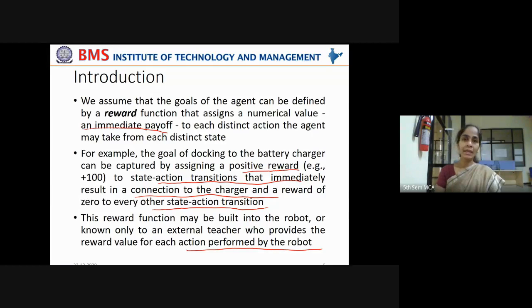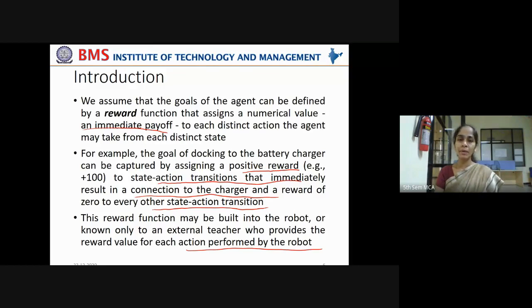It can be directly built into the robot, which will reward it when some appropriate action is taken. Say when the battery is low, you can give a condition: then dock into the charger, give 100 reward points. Else, for any other action, give minus 100 points, like that, right?